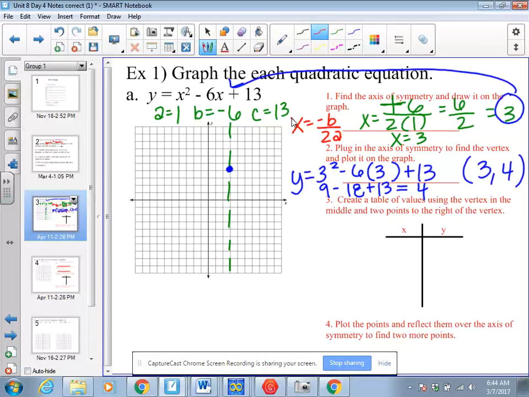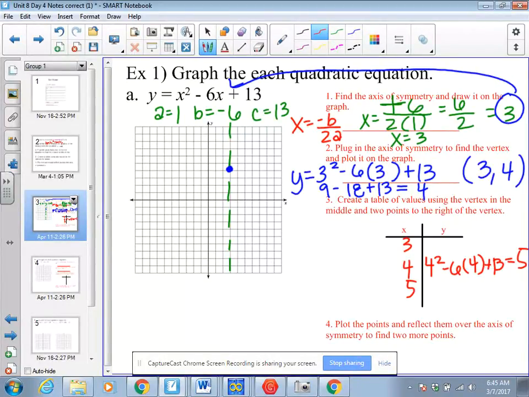Now I'm going to pick 2 points to the right of my vertex, and I'm going to plug them in. So I'm going to pick the values 4 and 5. I already know 3. So I plug 4 into my equation. I'm going to have 4 squared minus 6 times 4 plus 13. That is 16 minus 24, which is negative 8, plus 13, which is 5.